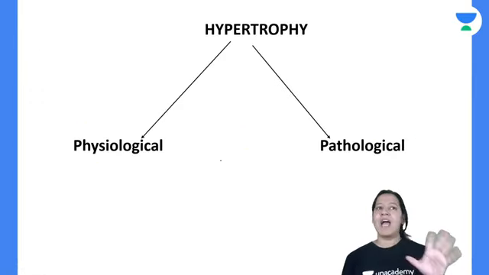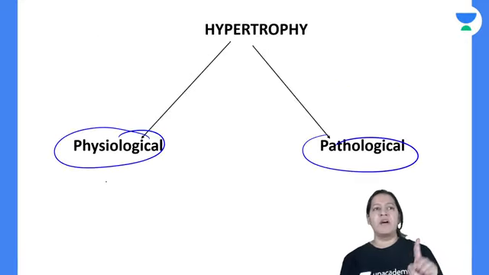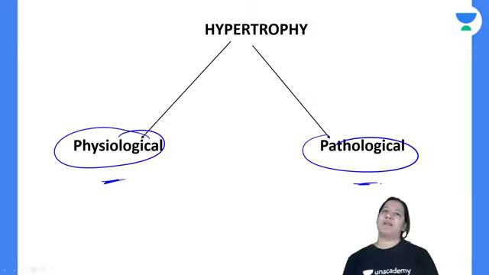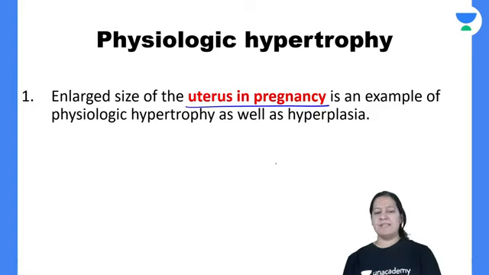Types, again two types: physiological and pathological. Tell me one example of physiological and one example of pathological. The example of physiological, I have already told you: pregnant uterus. Pregnant uterus is an example of both physiological hypertrophy as well as hyperplasia.